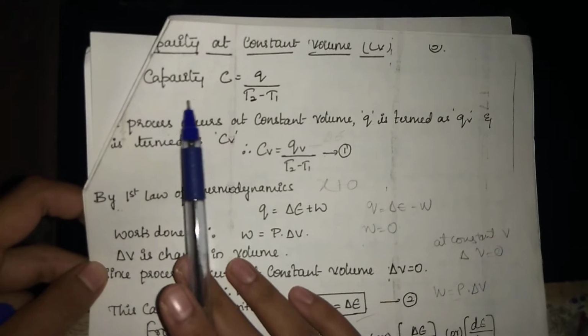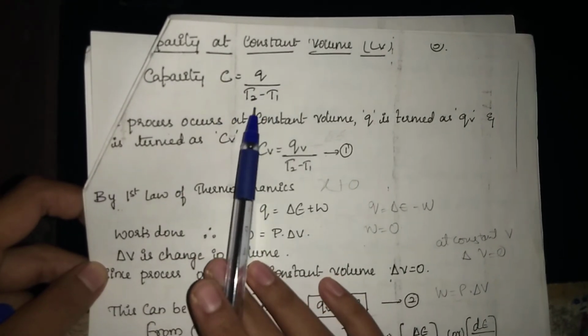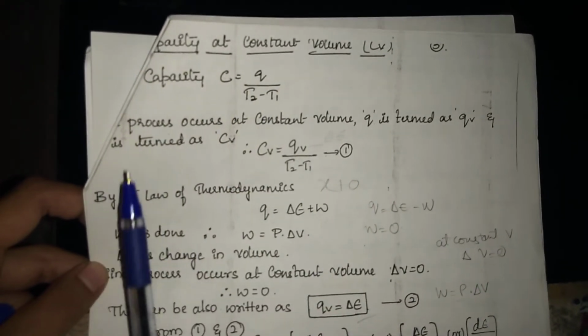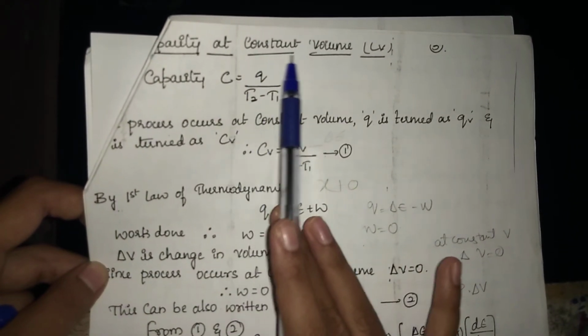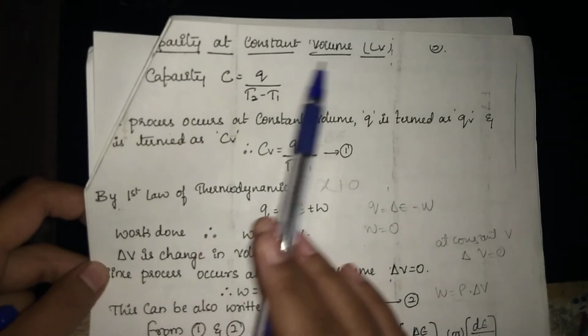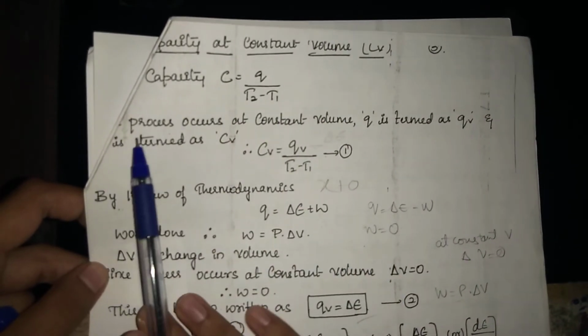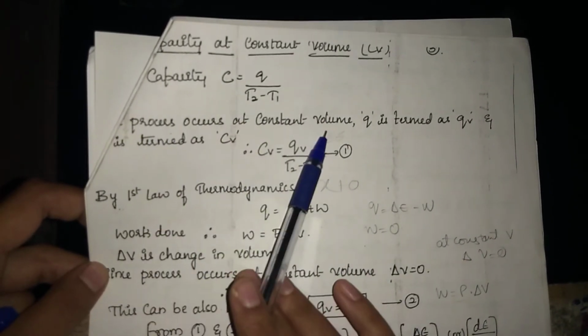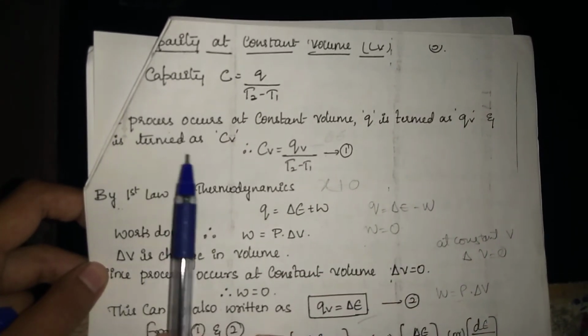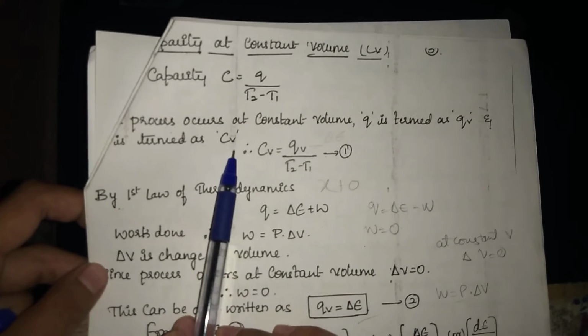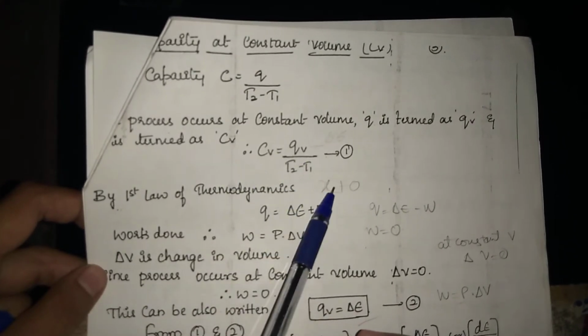We know that heat capacity C is equal to Q divided by T2 minus T1. When the process occurs at constant volume, Q is termed QV and heat capacity is CV. So CV is equal to QV divided by T2 minus T1.